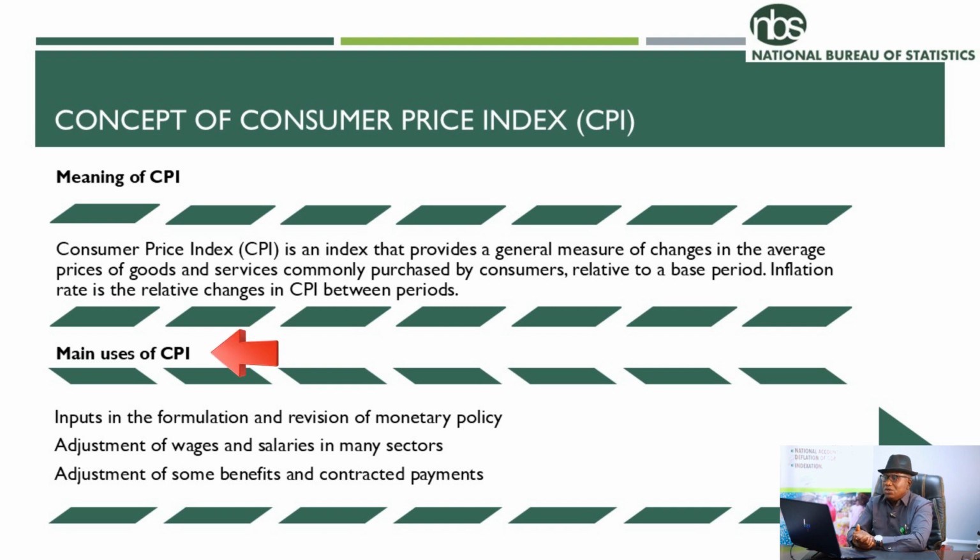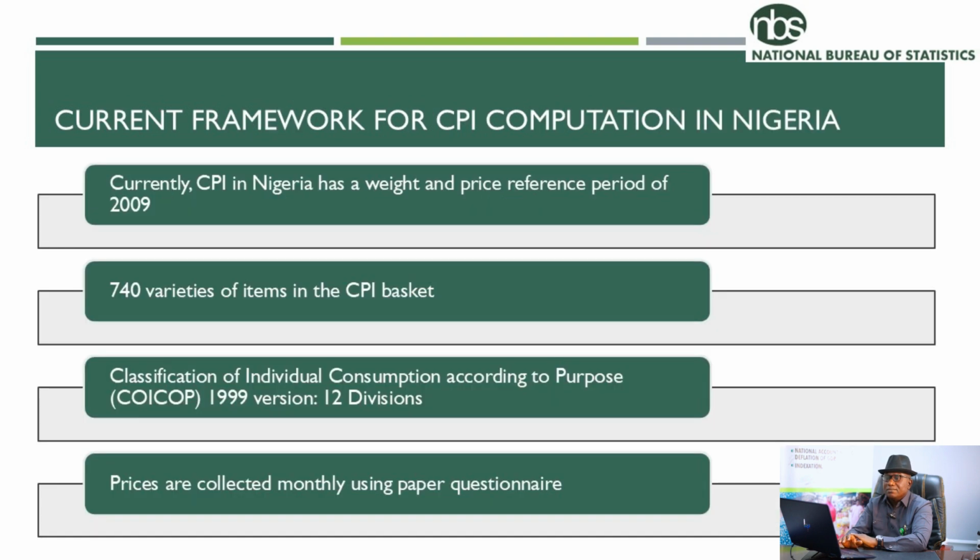Now, what are the uses of CPI? CPI is an input in formulation of monetary policy. Central banks depend on this indicator in adjusting their monetary policy every time. It's also used in wages and salaries adjustments in both private sector and public sector. It is also an instrument in contract payment adjustment over time. These are some of the uses of Consumer Price Index.